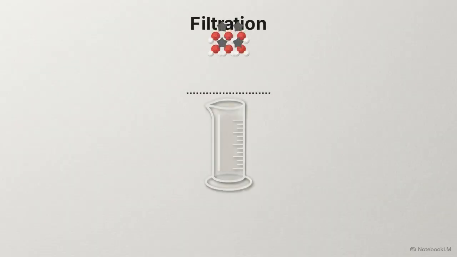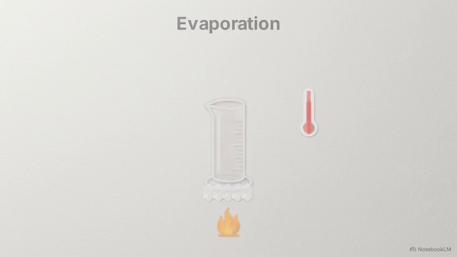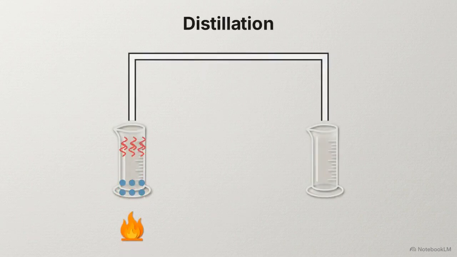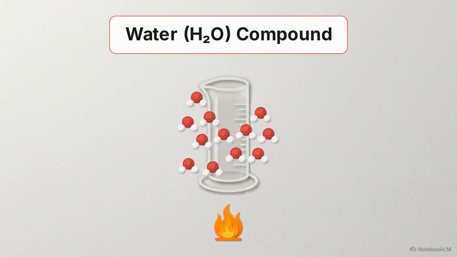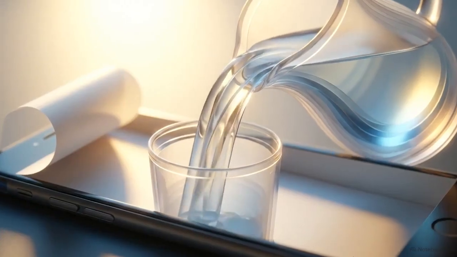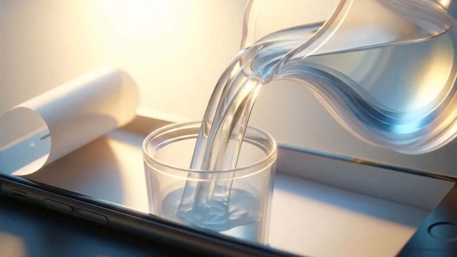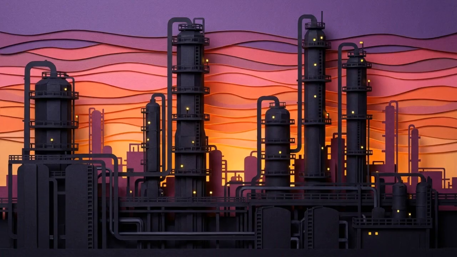In filtration, a mesh traps large solid particles while liquid flows through. Applying heat causes evaporation, forcing liquid to escape as gas, leaving solid crystals behind. For mixed liquids, distillation vaporizes one first, condensing it back into a pure liquid. But remember, these physical separation methods only work on mixtures. You can boil water all day, but it will never break apart the chemically bonded hydrogen and oxygen of a compound. Our ability to physically undo these mixes is the foundational mechanism we use to purify the water we drink and refine the natural resources required for human survival.